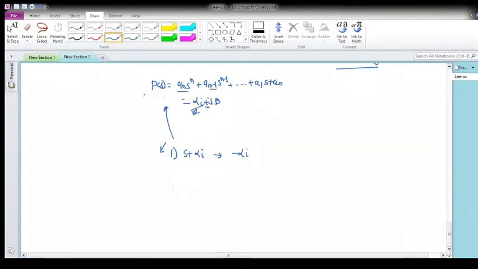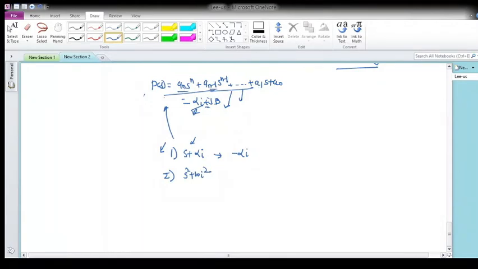Because this is a polynomial of order n, from s to the n down to a0, and from that I will get the roots, and those roots I have to check. One way to get a root is a simple real root, s plus alpha i, and you can see that the root is negative, at minus alpha i. Now what is the second possibility? The second possibility is that the real part will be 0, and you may get roots like s square plus omega i square.